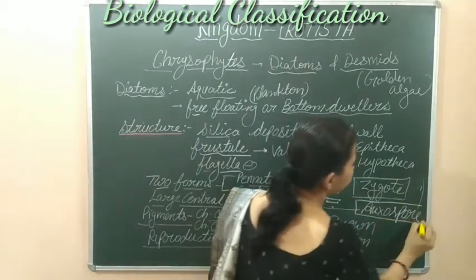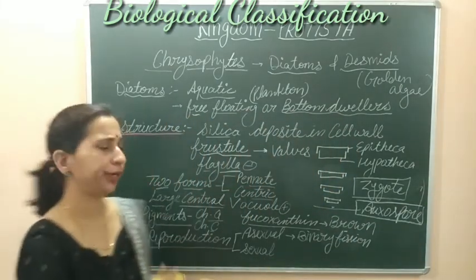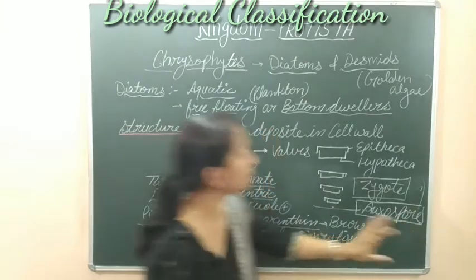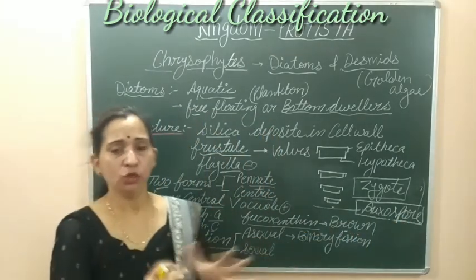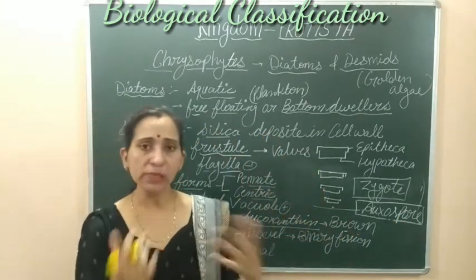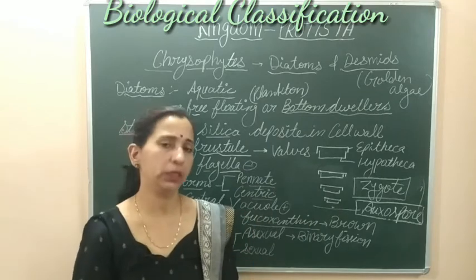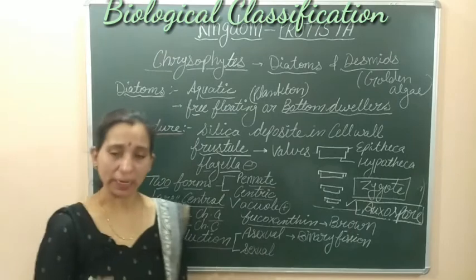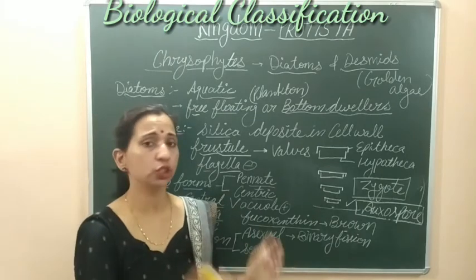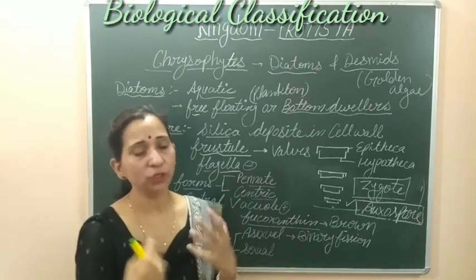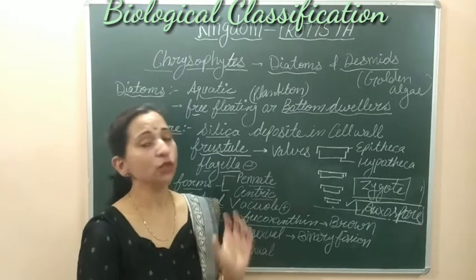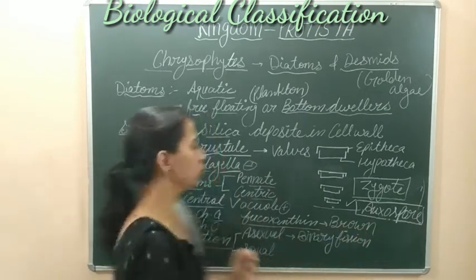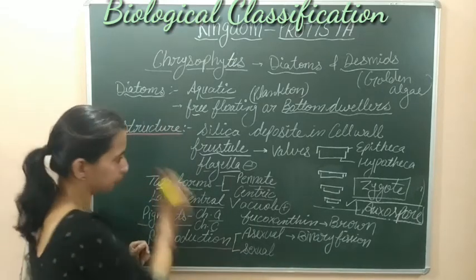This is a very important point for your competitive exams. What is an auxospore? An auxospore is a rejuvenescent cell which is formed to regain the normal size of these diatoms. This is about their sexual reproduction. They do sexual reproduction to form a rejuvenescent cell which is the auxospore, by which they can retain their normal size. So this is about their reproduction.